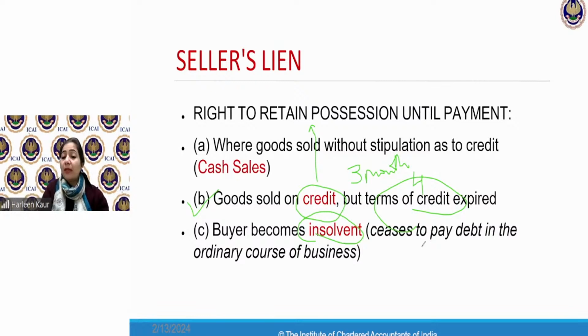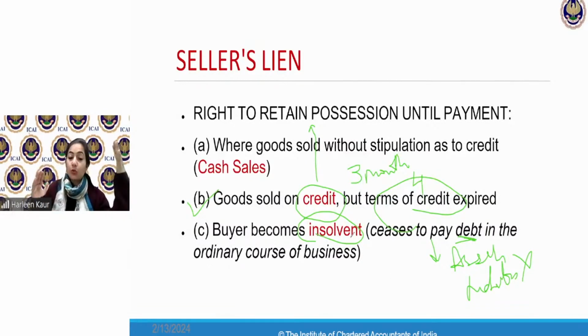When do you become insolvent? He ceases to pay the debt in the ordinary course of business. It means that now his assets are not sufficient to pay off his liabilities. दिवालिया निकल जाना, इंसॉल्वेंट डिक्लेयर हो जाना मींस अब मेरे को कोर्ट ने इंसॉल्वेंट डिक्लेयर कर दिया, मेरे पास पैसे नहीं है अपने लाइबिलिटीज को पे ऑफ करने के लिए.